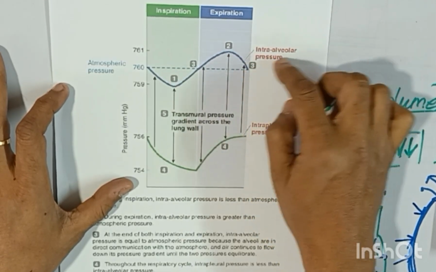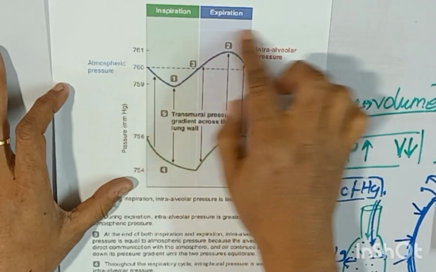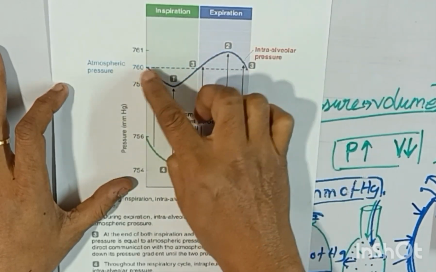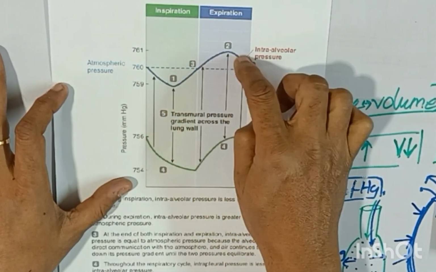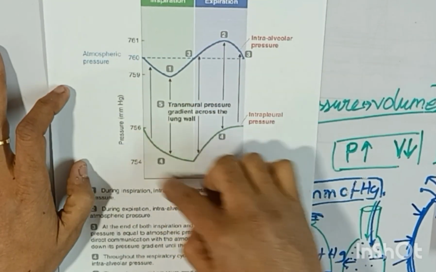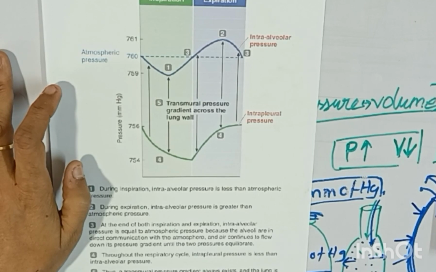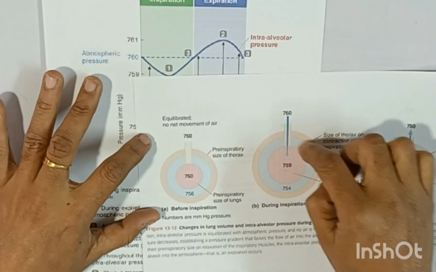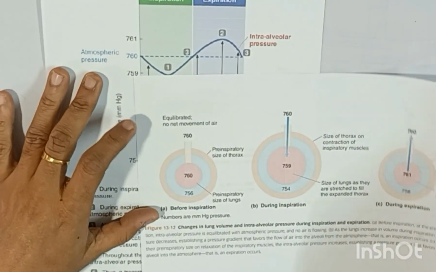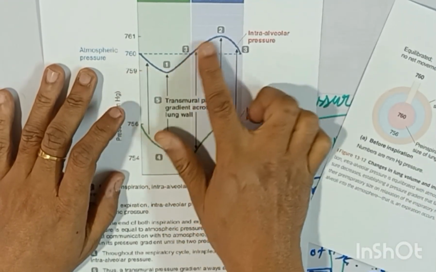So this is the intraalveolar pressure demonstration of why it changes like this. And this is the intrapleural pressure, the pressure inside the pleura. The wave is not shaped like that.